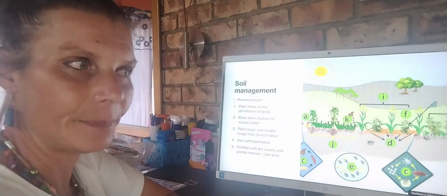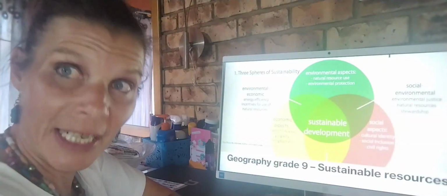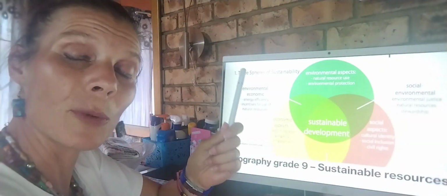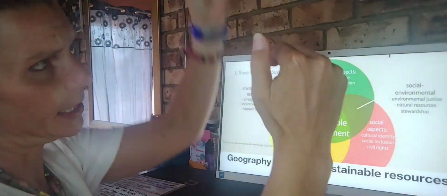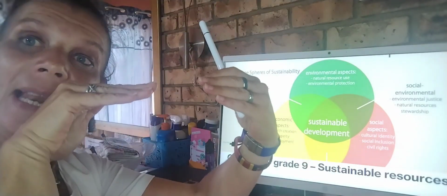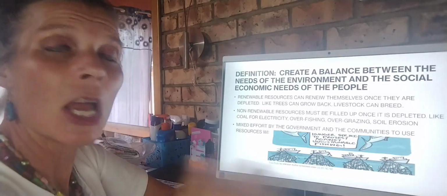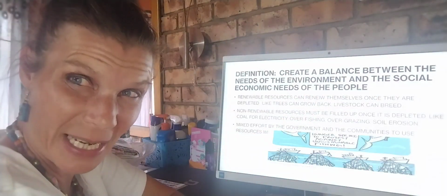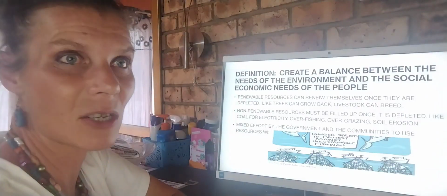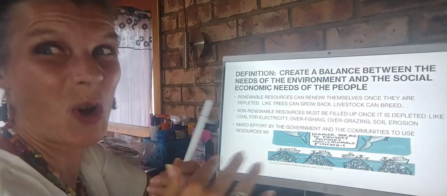So let's quickly see. Again, let's take it from the top. Sustainable development. An effort between the humans and the government to keep the needs of the environment and the needs of the humans in balance. Renewable and non-renewable resources: sources that can renew themselves after they deplete, and non-renewable resources, if it's done, it's done. It's up. It's gone.